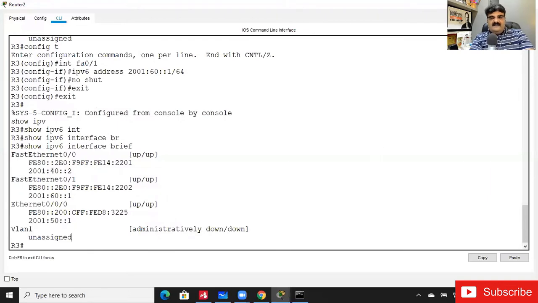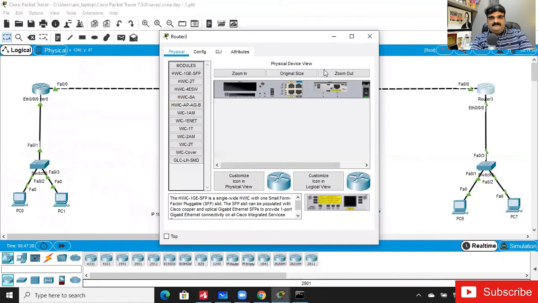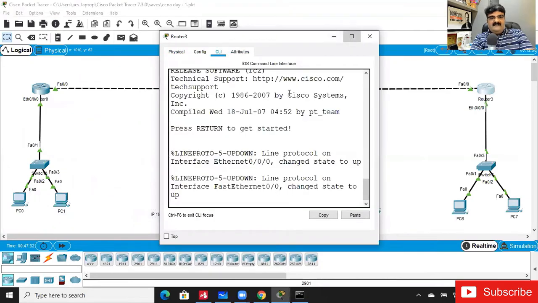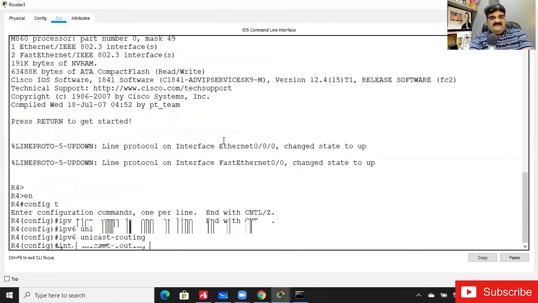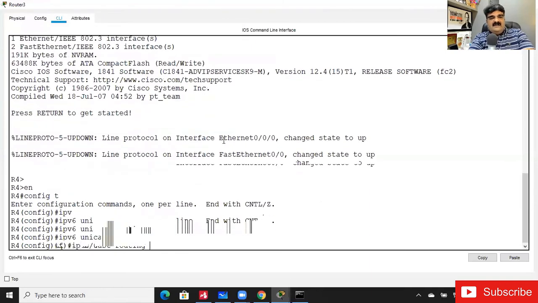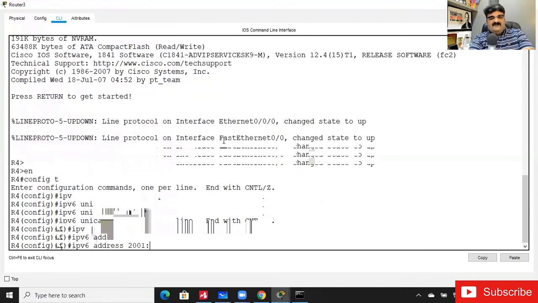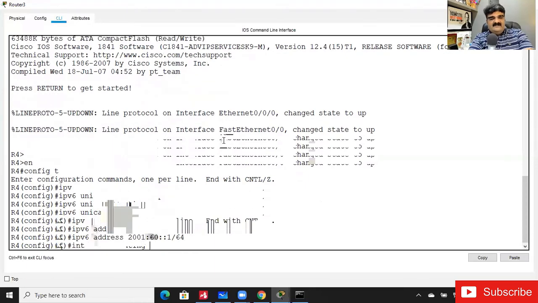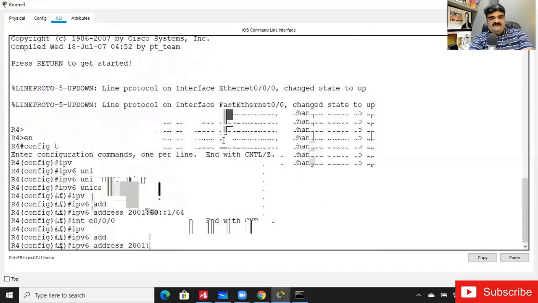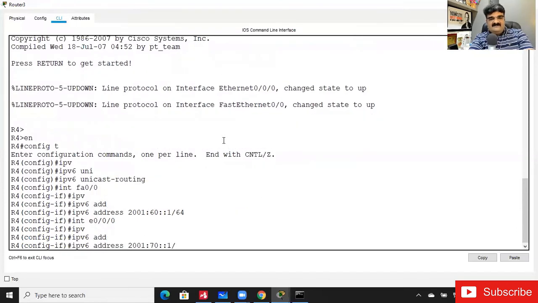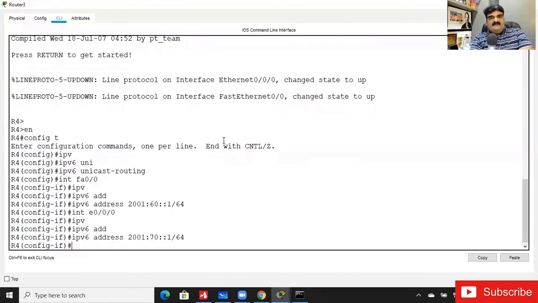Right. Let me jump to the R4 command line and enable IPv6 unicast routing. Interface fast Ethernet 0/0, IPv6 address 2001:60::1/64. Interface Ethernet 0/0/0, IPv6 address 2001:70::1/64.